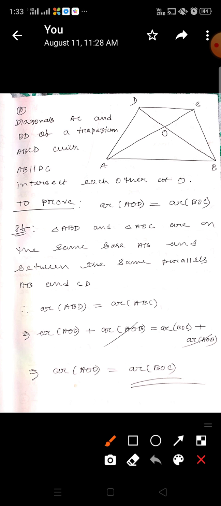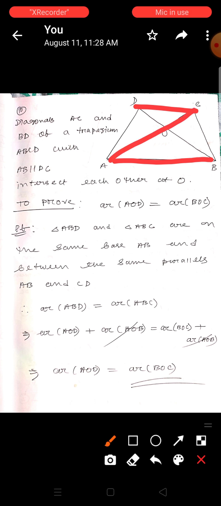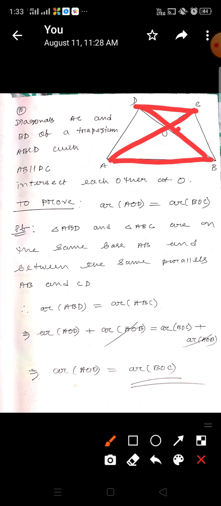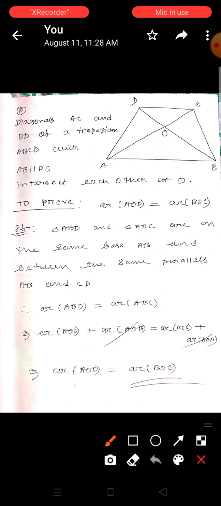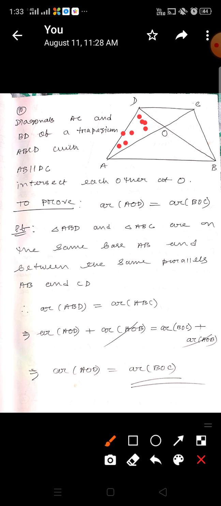Question number 10. Diagonals AC and BD of a trapezium ABCD with AB parallel to DC intersect each other at O. To prove area of AOD equals area of BOC.